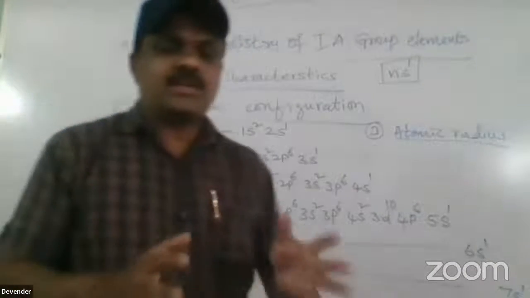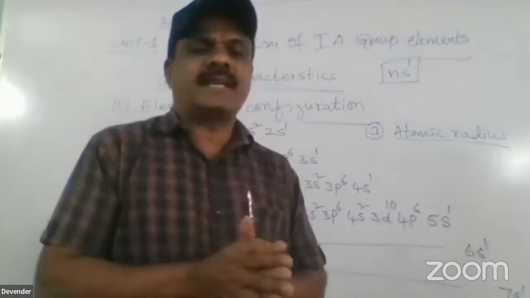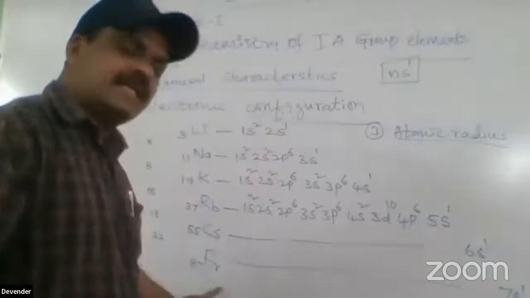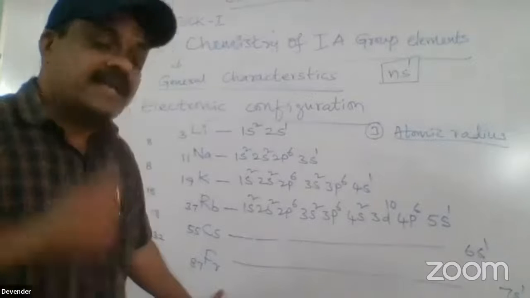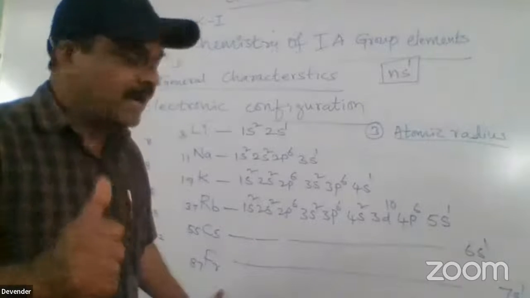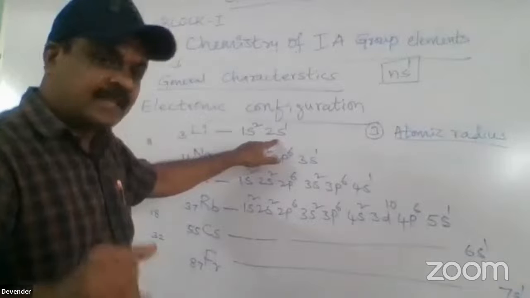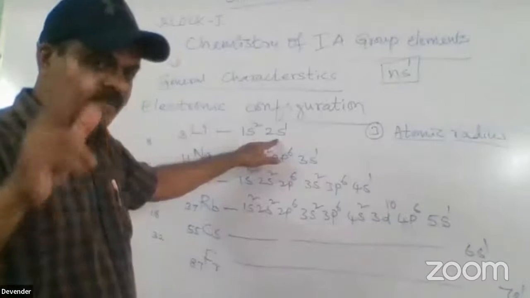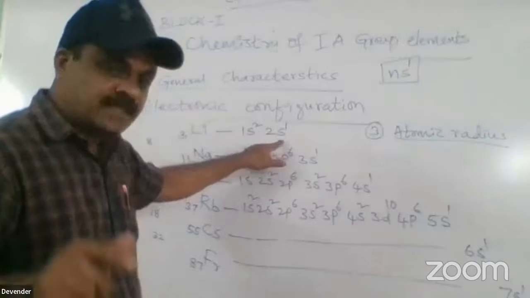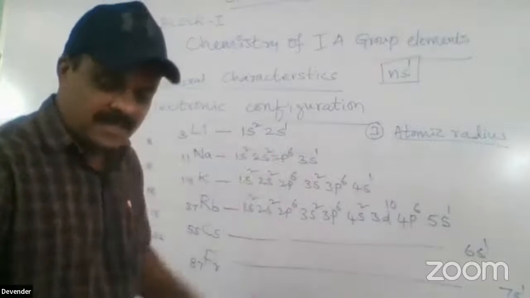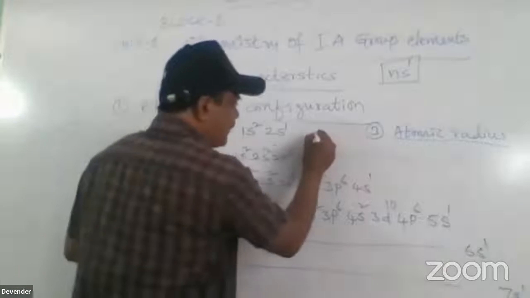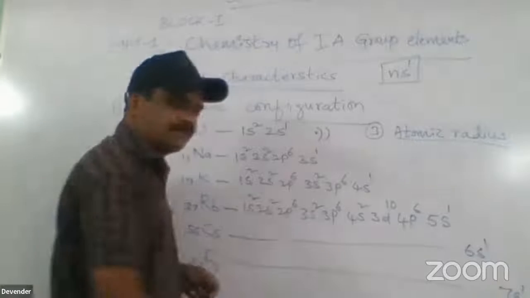Generally, from top to bottom the atomic radius increases. Why does it increase from top to bottom? Take the first element, the third element in the periodic table, lithium. It has 1s2, 2s1. That means 2 electrons are present in the first orbit and 1 more electron is present in the second orbit. So here the size is small, as there are only 2 orbits.